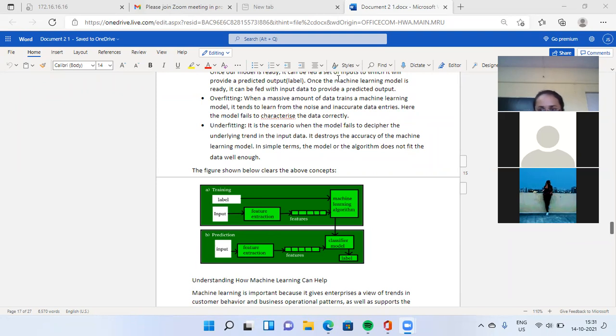Two points: the life cycle of machine learning, and the basic terminology of machine learning. Give me a simple message. Two points are clear. Anybody have any problem?